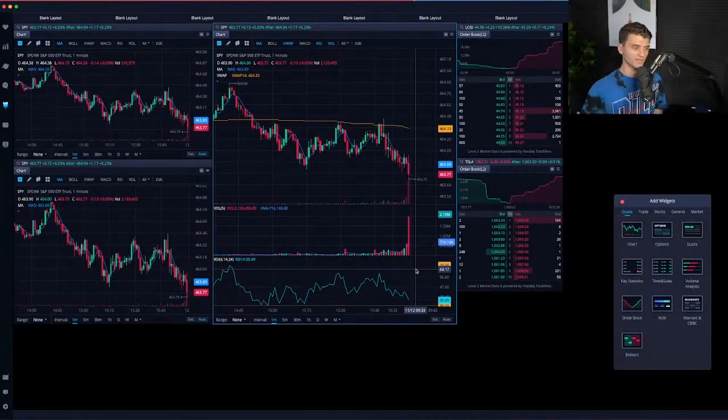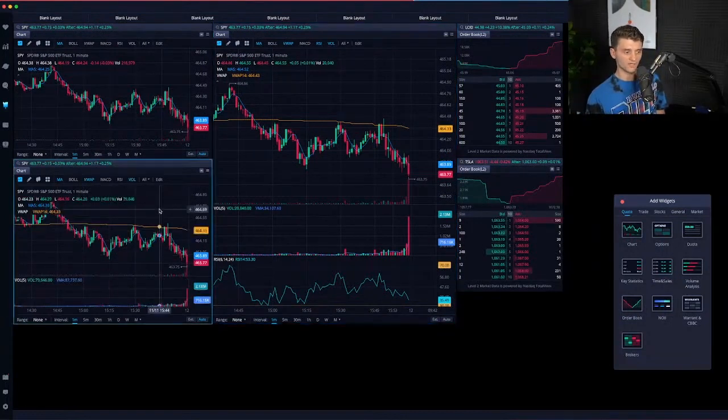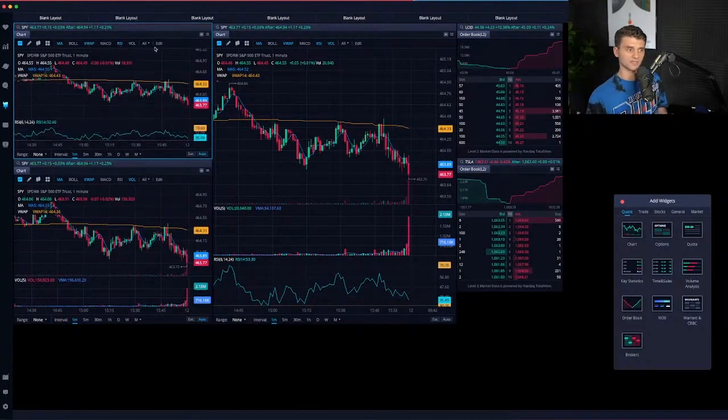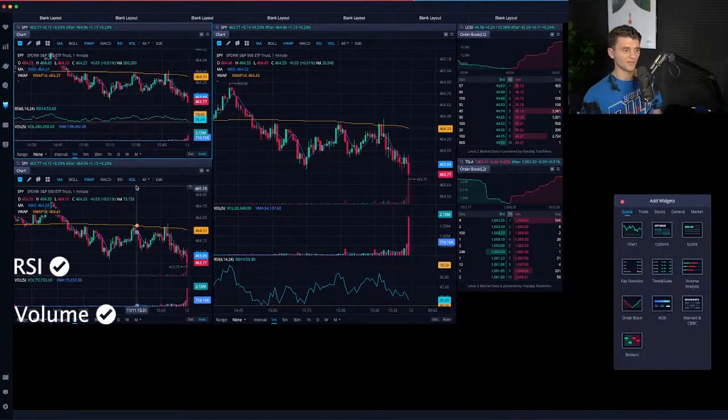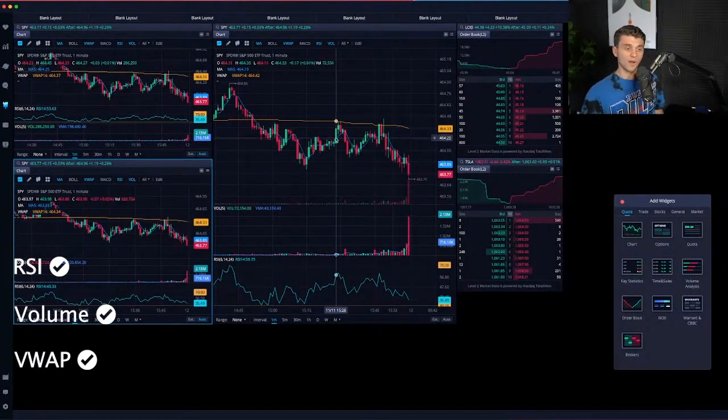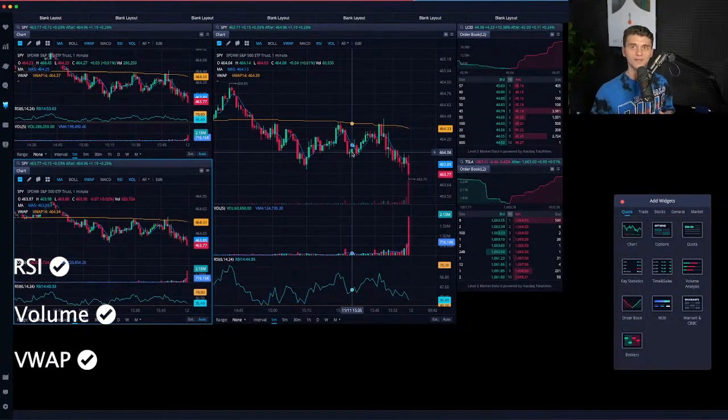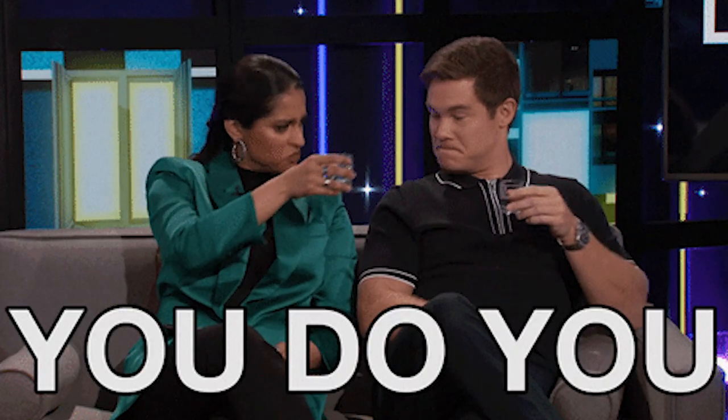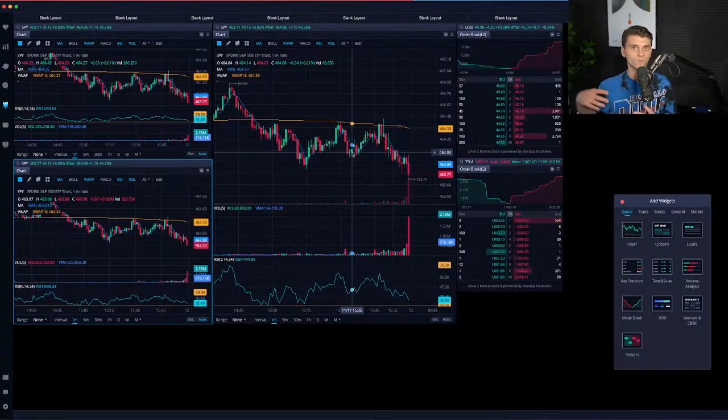So those are the primary indicators that I have. I will add those indicators to each of my charts. That way it's obviously consistent across the board, because I don't want to have a different setup on every single chart. So RSI, volume, and the VWAP indicator are the three main tools that I like to use on my charts. You can use whichever ones you like. Some people have way more in-depth indicators that they use. For me, I like to keep things very simple, stupid. It's just the way that has helped me trade the best, right?